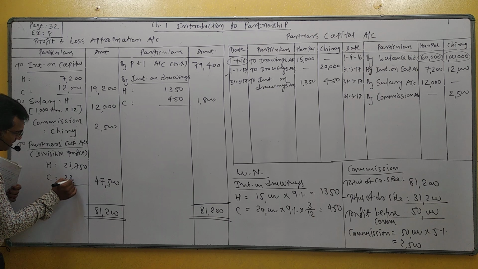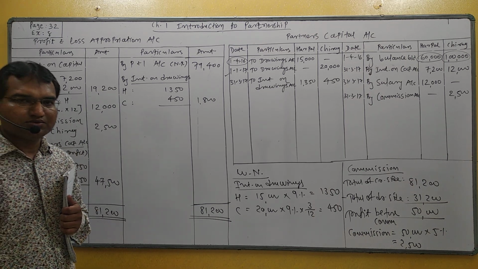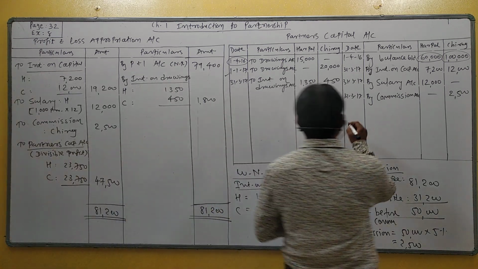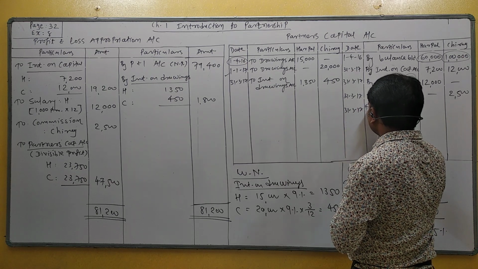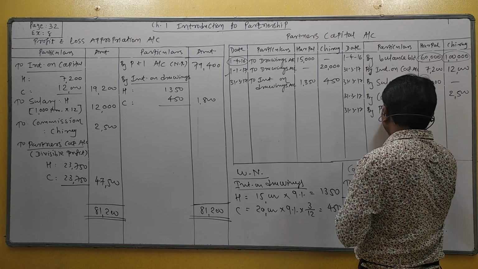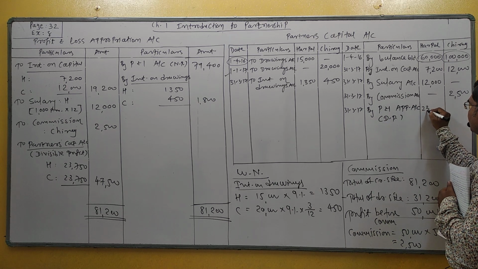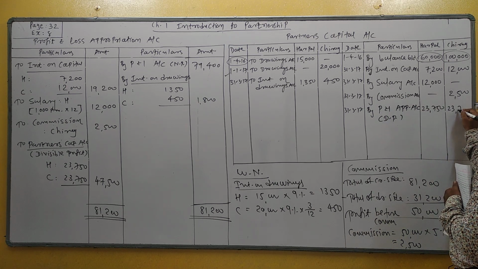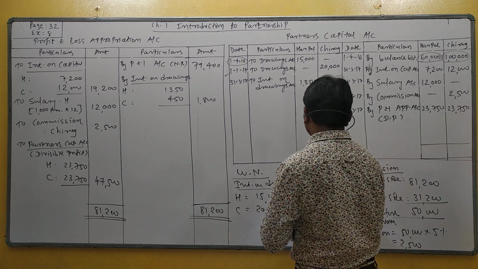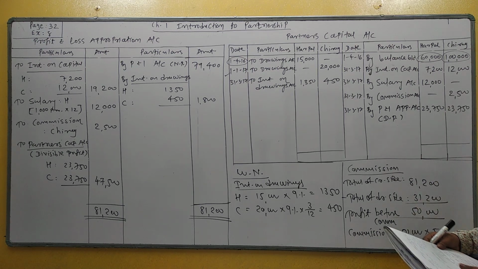23,750. I understand. 23,750. Now the second effect is given to the partner capital account on the credit side, by P&L appropriation account (divisible profit). DP means divisible profit. 23,750. And finally close the partner capital account. Generally the total of the partner capital account credit side is higher than the debit side.